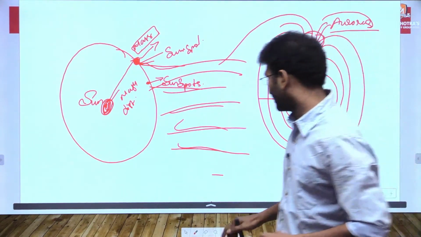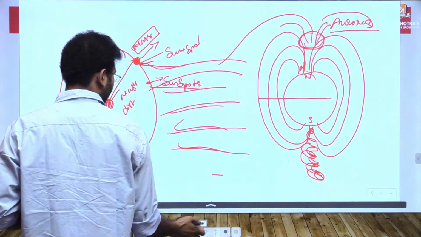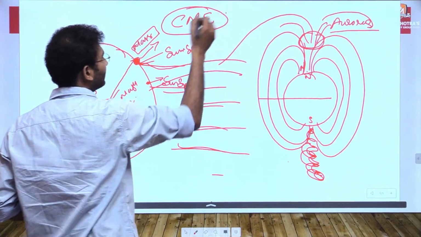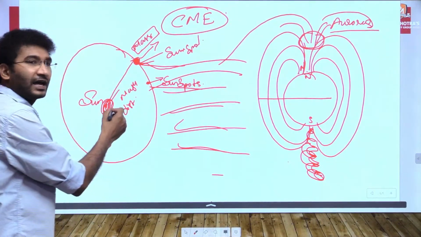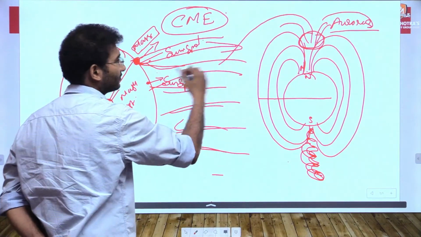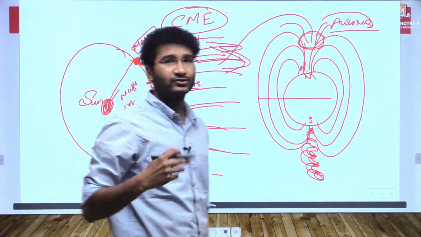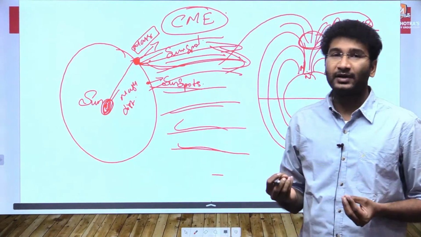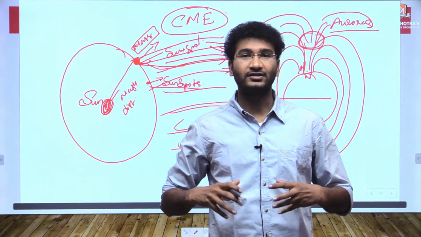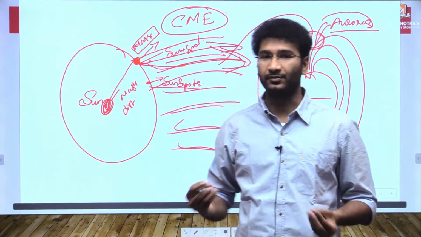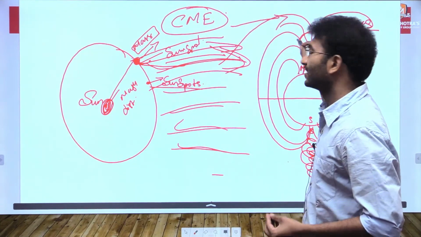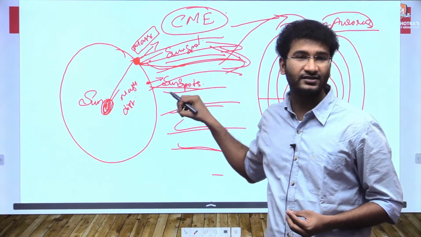Now, another concept is coronal mass ejection. In coronal mass ejection, sometimes the plasma from the sun's interior is also thrown out. When the plasma is thrown out, it carries an energy of about 1 billion atomic bombs. That's a very massive scale of energy which erupts. When this energy erupts, it comes to the Earth's atmosphere and disrupts it.